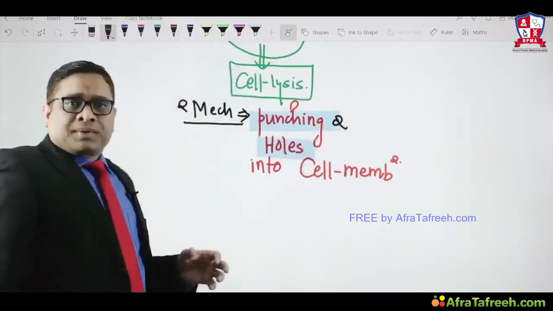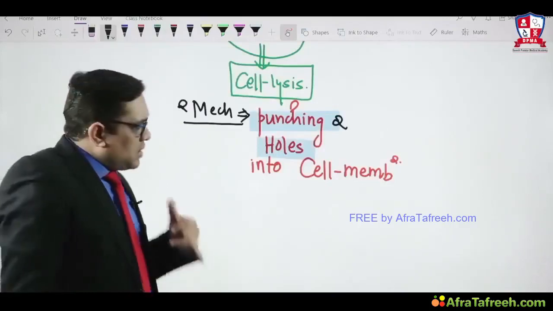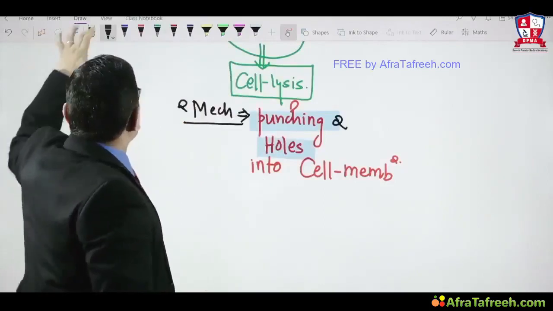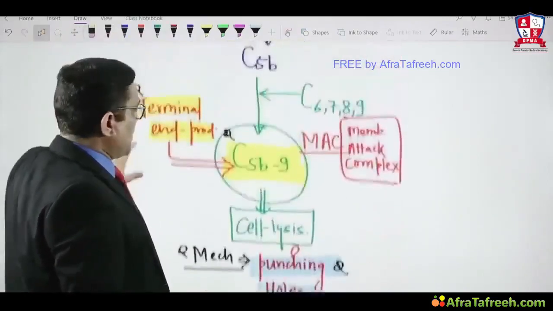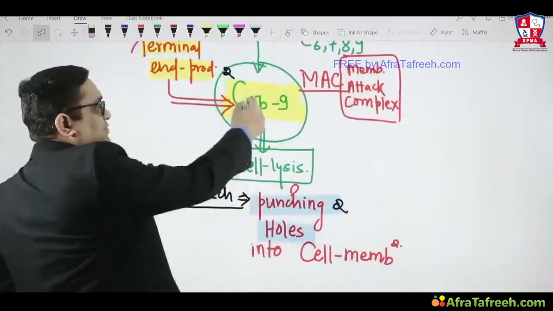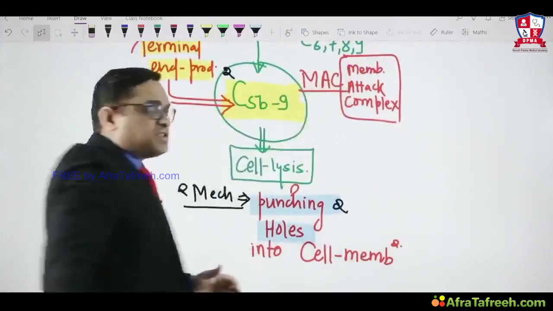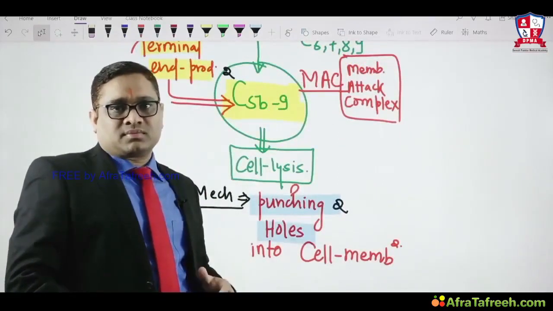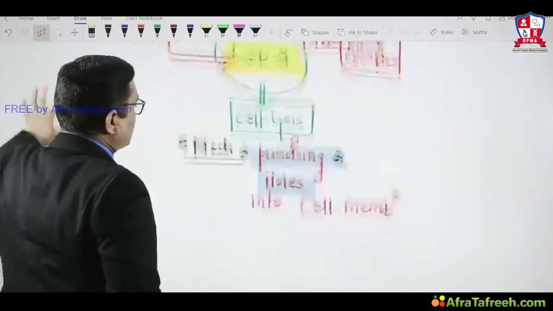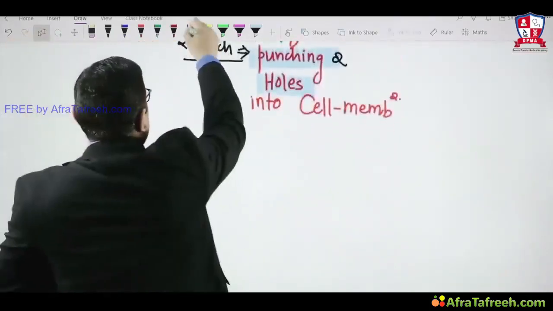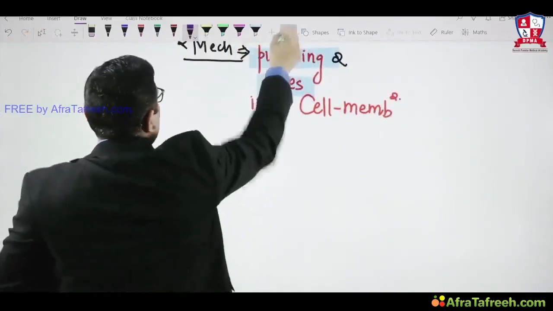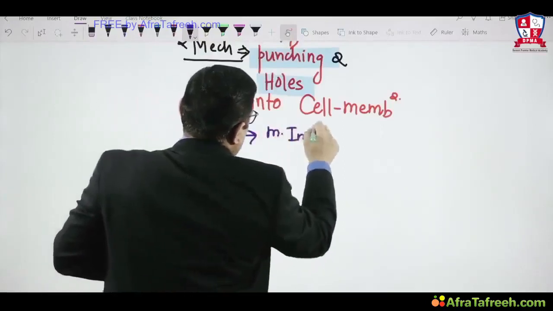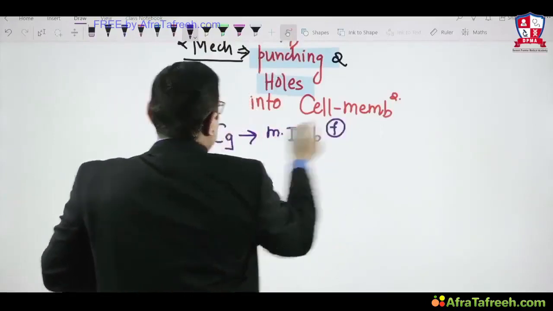So now, a future question is, which of the complement is most important in punching holes? If the examiner says C5b, C6, C7, C8, C9, which is most important in punching holes into the cell membrane, then what should be the answer? At that time we should know that it is C9. Remember, amongst all these complement, C9 is most important, and this can be a future question in exam.